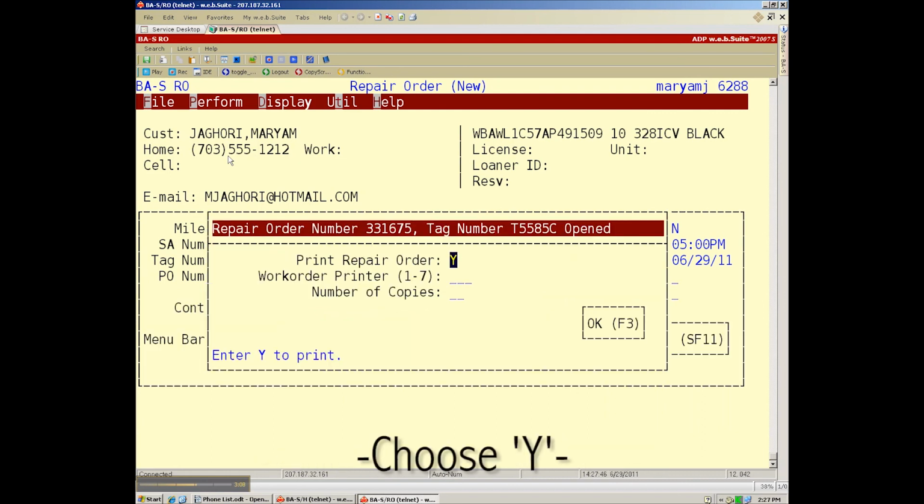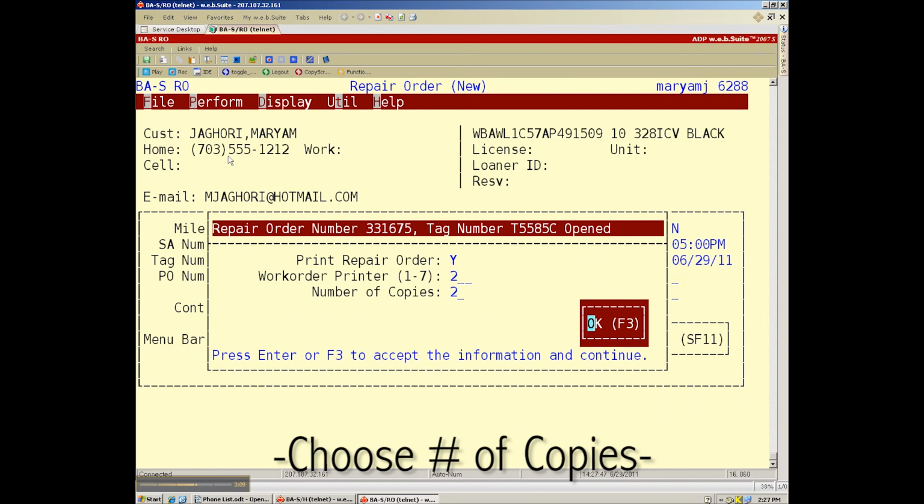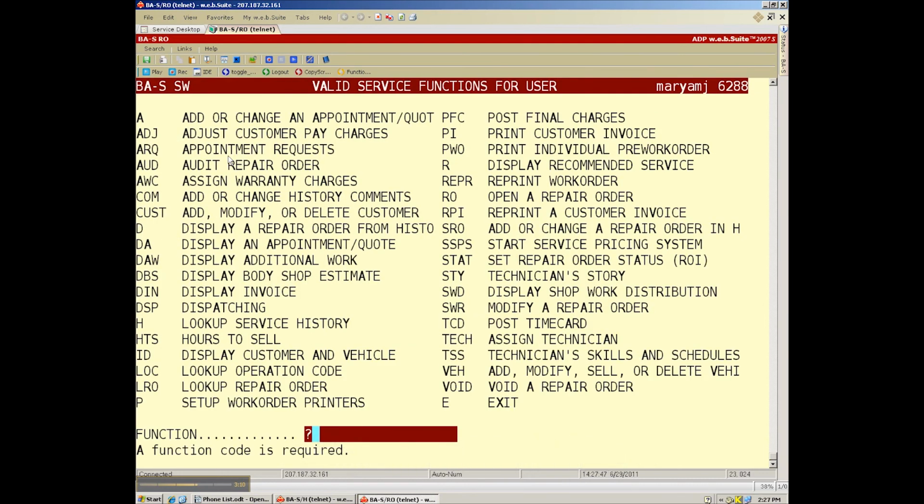Choose Yes to print RO. Choose your designated printer number. Choose number of copies. Press F3 to print. This completes the repair order process.